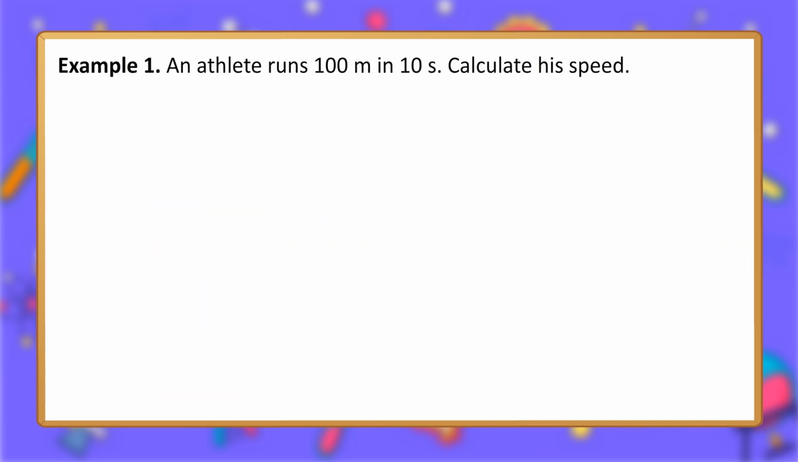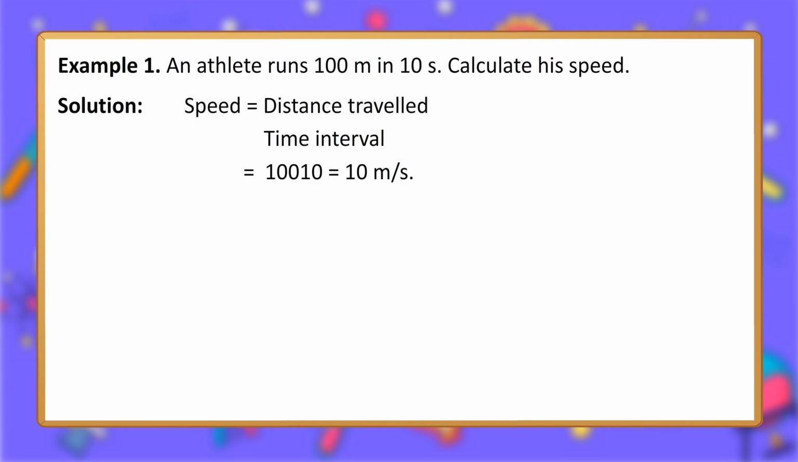Example 1. An athlete runs 100 meters in 10 seconds. Calculate his speed. Solution. Speed equals distance traveled upon time interval equals 100 upon 10 equals 10 m/s.